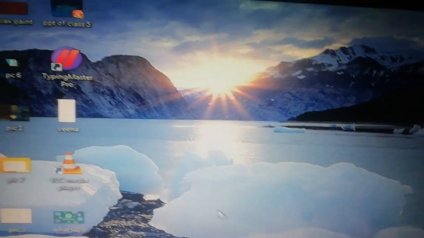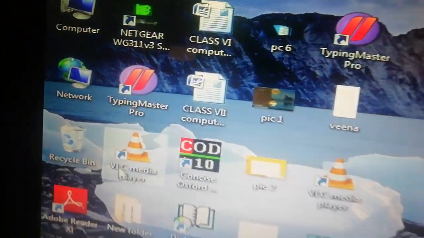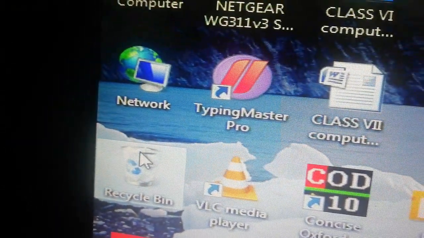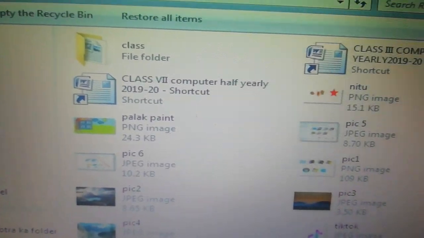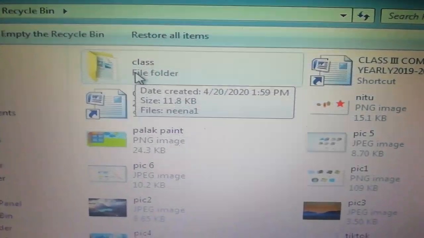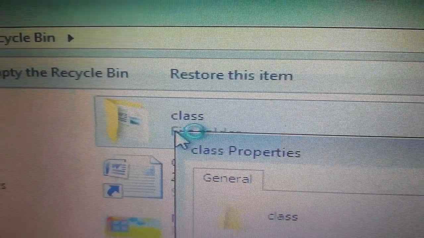Okay, yes. Now we will open the recycle bin from the desktop. This is like the dustbin. Double click it and open. Your file is here. You can see this is the class folder of yours.